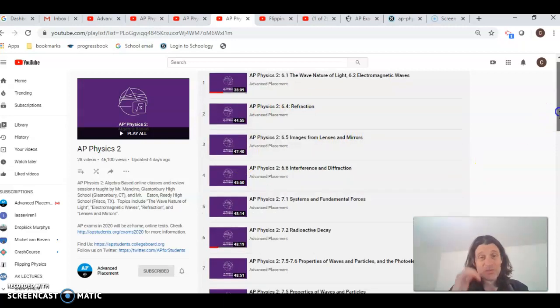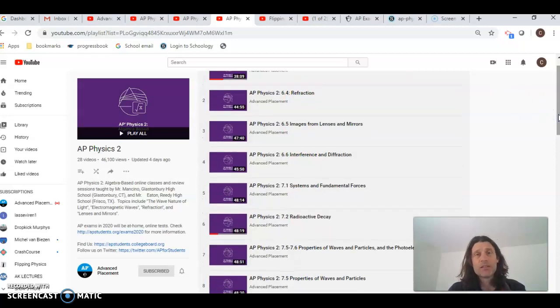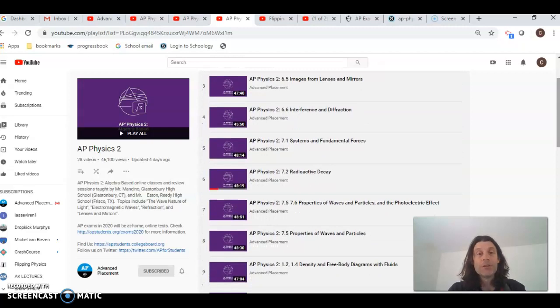that they've been holding, and some have yet to be held. But these first six, one, two, three, these are all waves and optics. So the lenses and mirrors, interference and diffraction, and then the radioactive decay, particles of waves. I think these first ones are ones that they put out there just to kind of finish the curriculum, the content for the year.